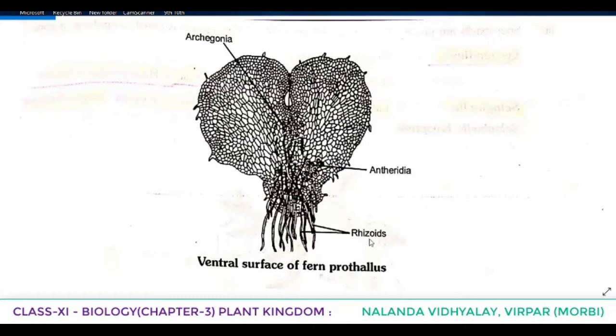And the rhizoids present. This is the thallus portion and this is the rhizoid portion. As we told, the gametophyte or prothallus has two parts, rhizoid and thallus. And the thallus bears the sex organs, that is the male sex organ Antheridia and the female sex organs Archegonia.